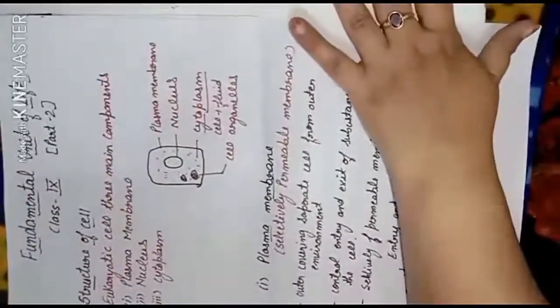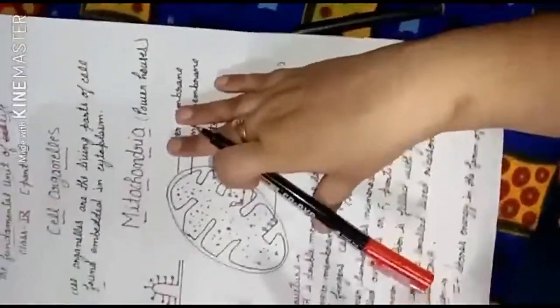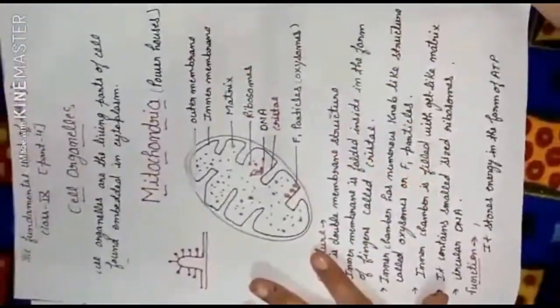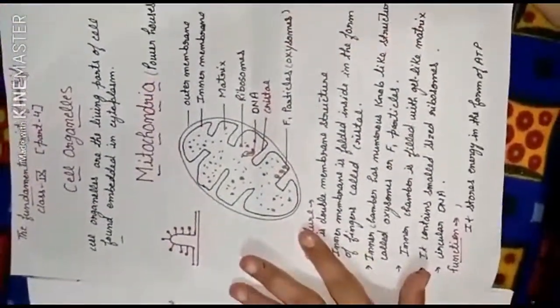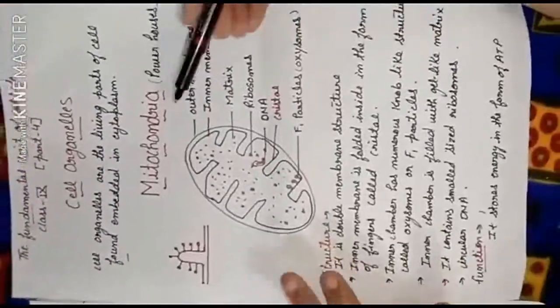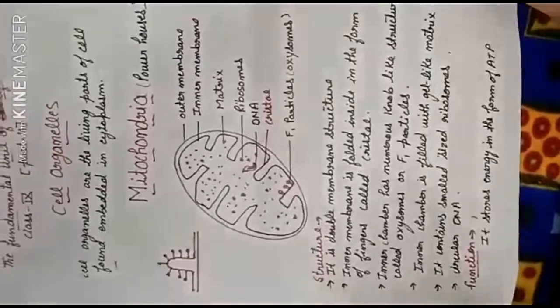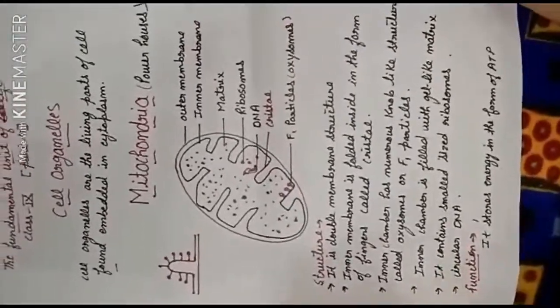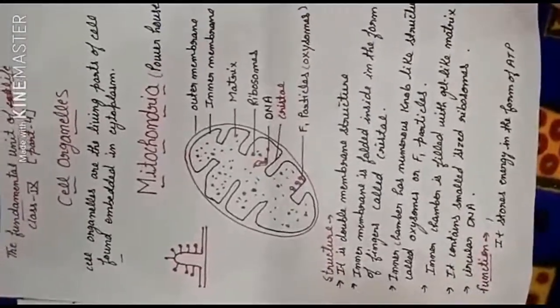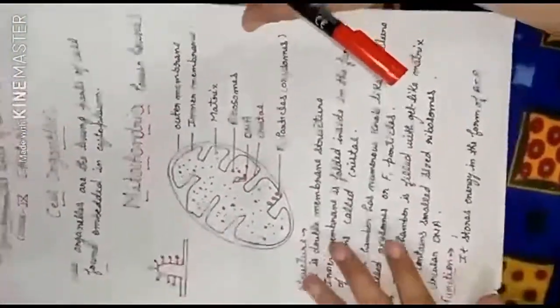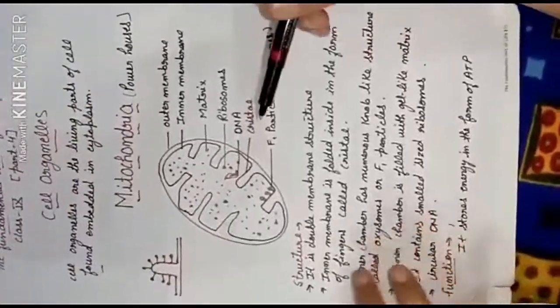The first cell organelle we are going to start with is the mitochondria. Now what is mitochondria? Mitochondria is the powerhouse of the cell. Powerhouse means it is providing energy to the cell. Let me tell you about the small discovery. It was discovered by Kolliker and studied by the scientist called Altman. Now let me tell you the structure of the cell.